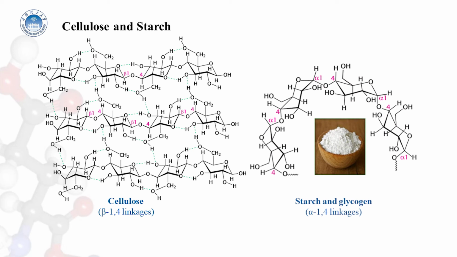This is in contrast with the alpha-1,4 linkage seen in starch and glycogen. This simple difference in stereochemistry yields two molecules with very different properties and biological functions. The beta configuration allows cellulose to form very long straight chains.